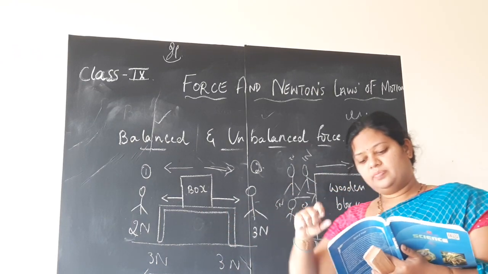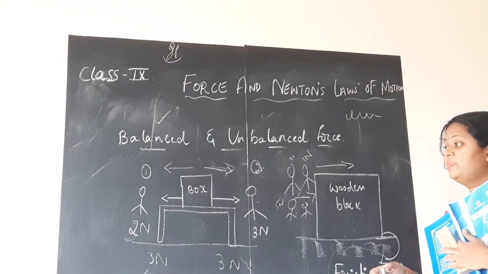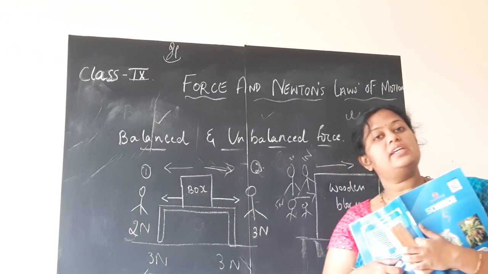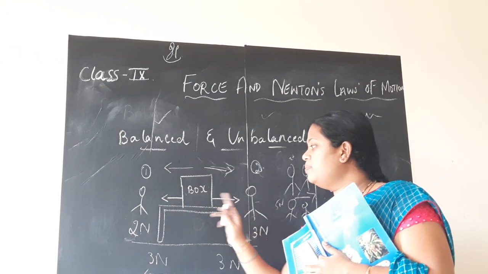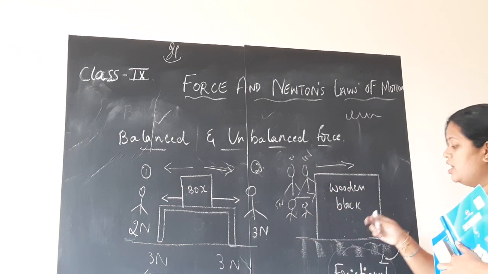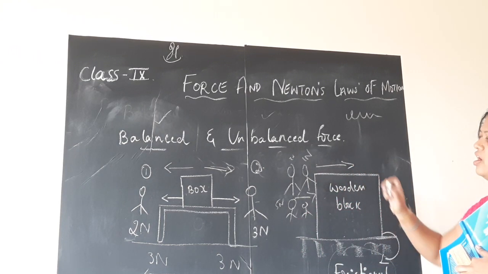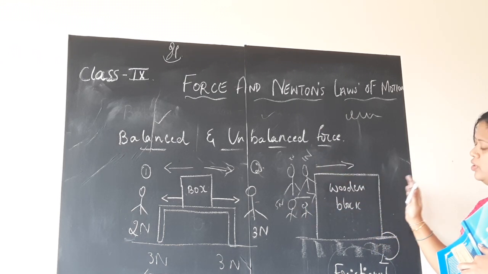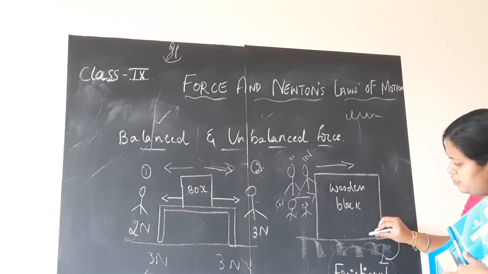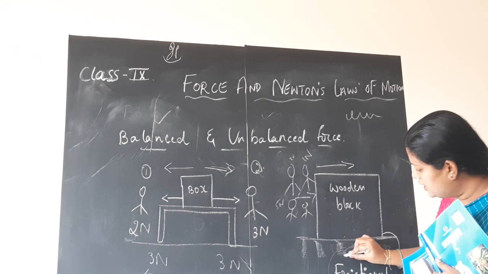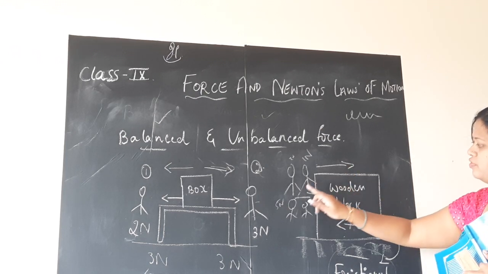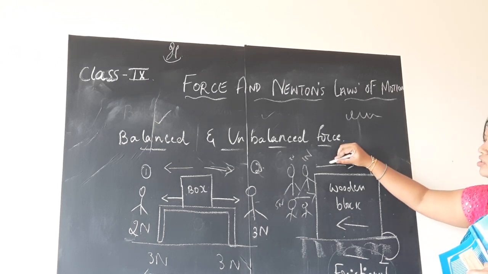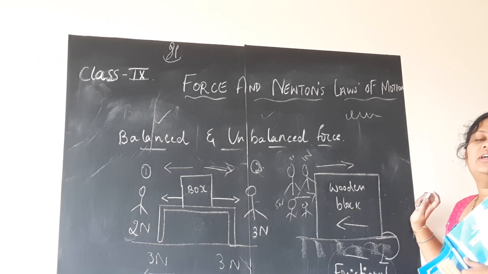Next, one more example of the same thing, that is the wooden box. And one more thing I forgot to tell you, children. The forces here we wrote +3 and -3 and cancelled them off. What reason did I give you? It is because the forces applied by both persons are acting in opposite directions. Here also, in this case, if you are applying a force from this side in order to move the wooden block towards the right, then the frictional force is opposing, meaning it will act in the direction opposite to the force you are applying. So only you are not able to move the wooden block. This is very important. Here also the forces acting are in opposite directions.